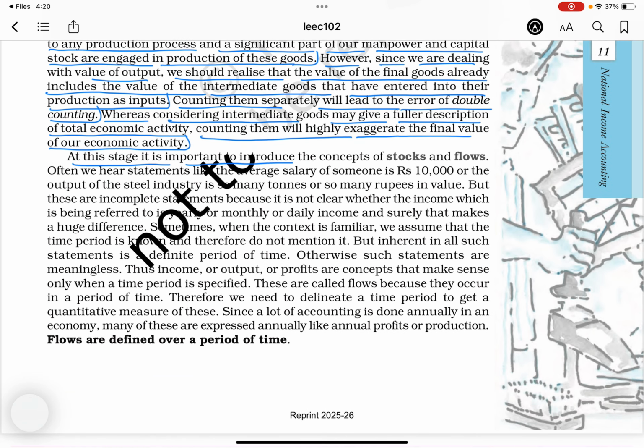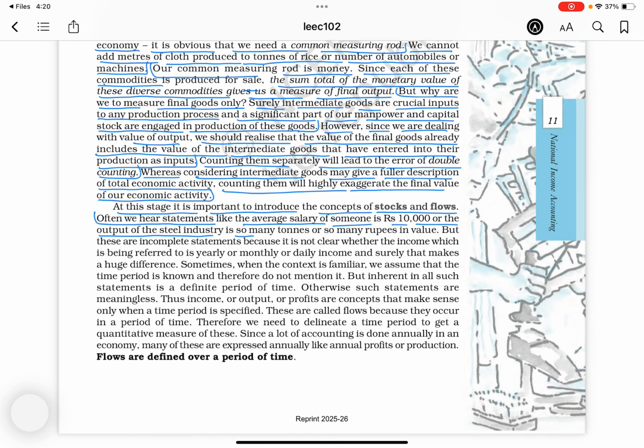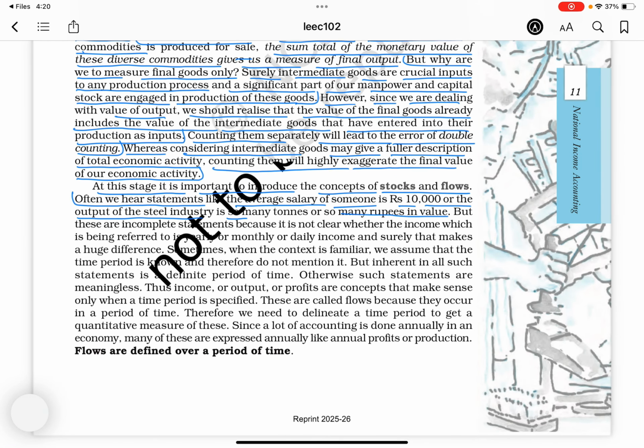At this stage, it is important to introduce the concept of stocks and flows. Often we hear statements like the average salary of someone is rupees 10,000 or the output of the steel industry is so many tons or so many rupees in value. But these are incomplete statements because it is not clear whether the income which is being referred to is yearly or monthly or daily income, and surely that makes a huge difference.